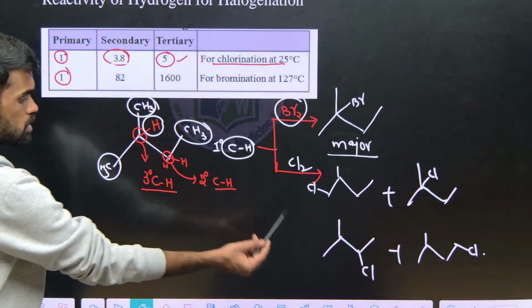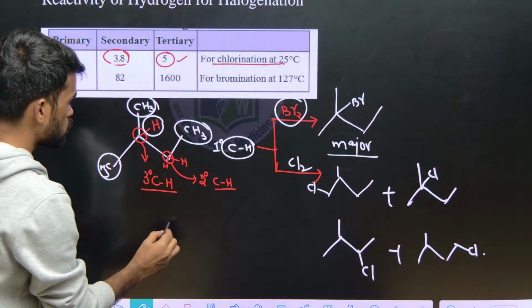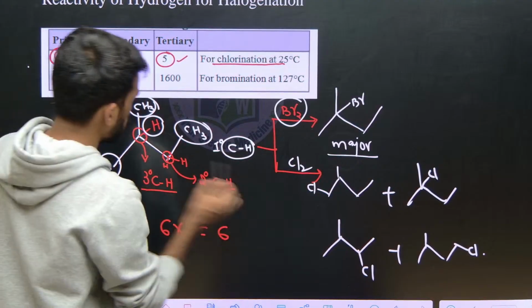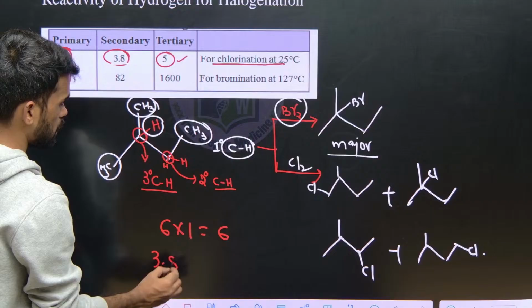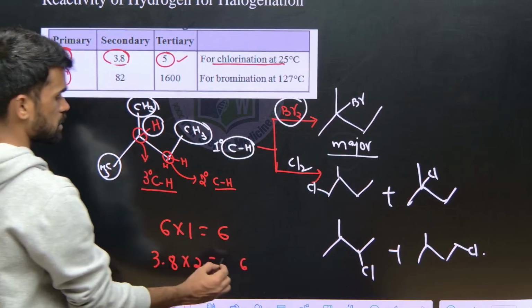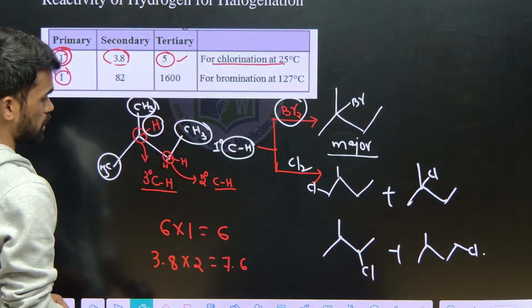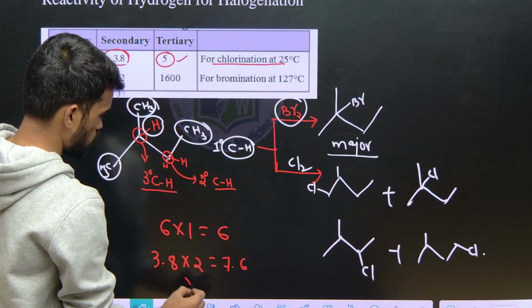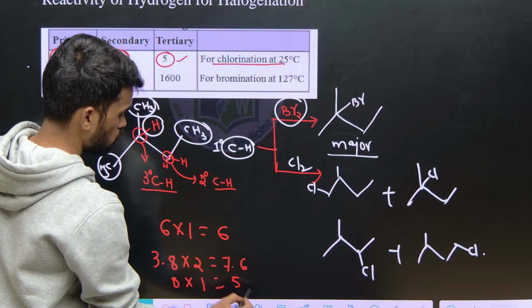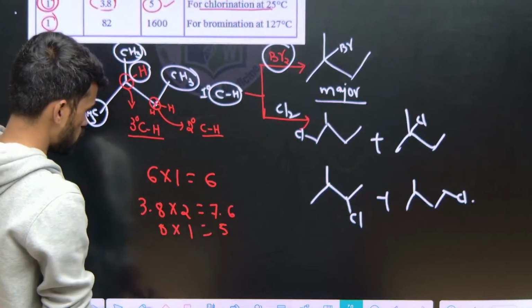Now what to do? How many hydrogens are there? Multiply that with these numbers. If primary hydrogens are 6, so 6 into 1, so this many times chlorine will react. Secondary hydrogens are 2, so that is 3.8 into 2. So how much do we get? 7.6 times. And what about chlorination for tertiary? Tertiary hydrogen is 1, and it will have 5 times here. So 5. Which quantity is greater here? The secondary quantity is greater now.